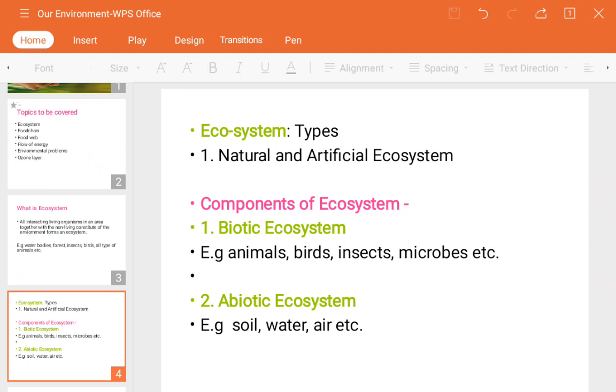Animals, birds, insects, microbes, etc. Next, abiotic ecosystem, the non-living ones: soil, water bodies and air. Air is a composition of lots of gaseous molecules. Water droplets, water vapors, moisture, humidity, all these are included in the air. Those are abiotic. Soil is also abiotic, and water bodies, as I have talked about.